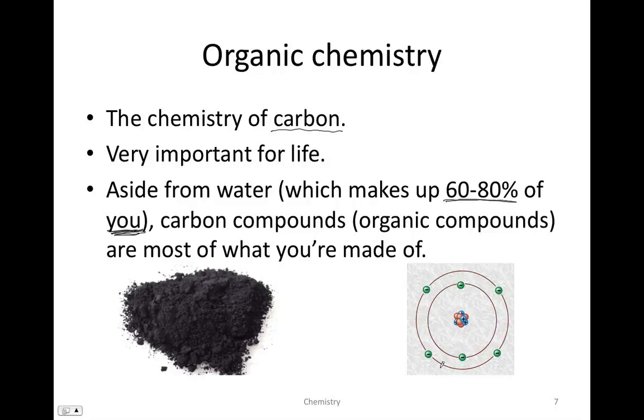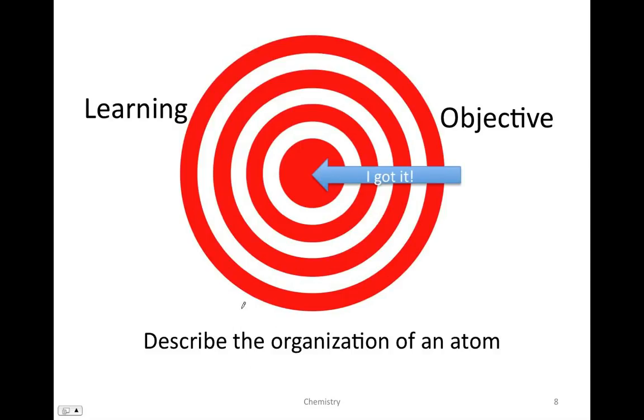And here on the right is shown a representation of a carbon atom. Atoms are what elements are made of. We need to discuss both atoms and elements. And so the next learning objective is about what an atom is.